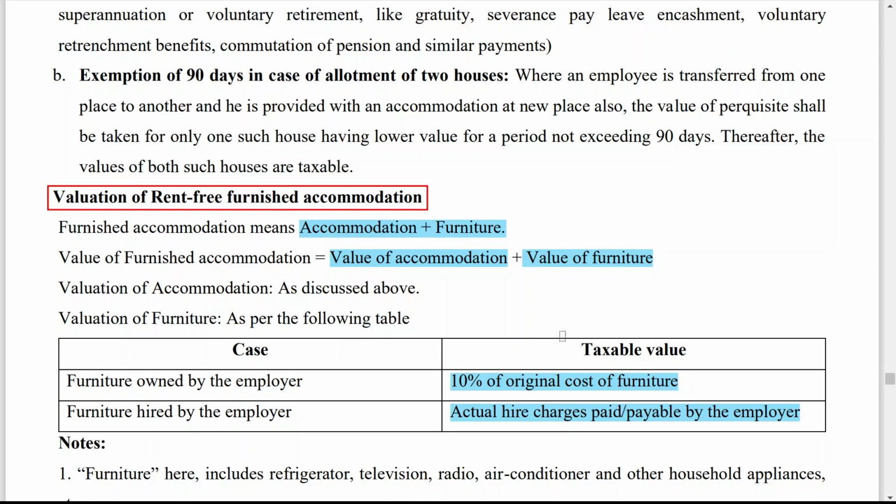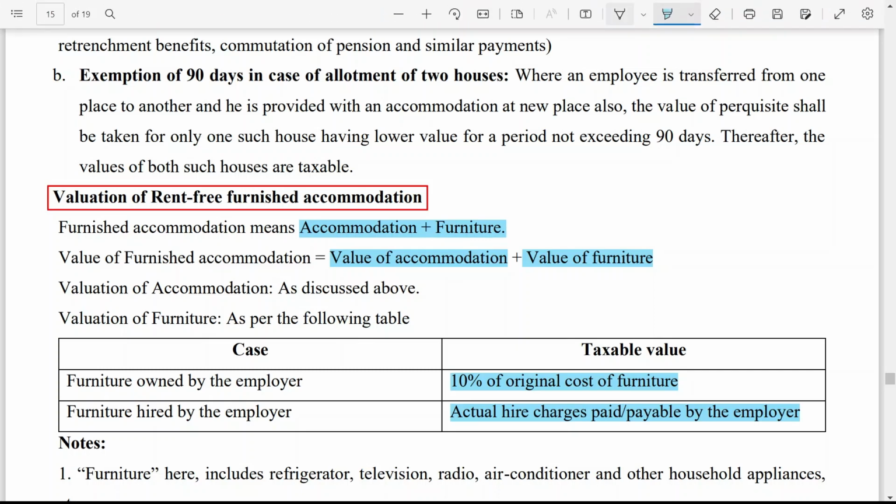Let us say the fifth person is living in Mumbai, and the perquisite value according to 15% is, let us say, 50,000. Now the value of furniture is, let us say, 10,000. So what is the total value of rent-free furnished accommodation? Here, the total value is 60,000. So that you have to consider. Very simple this way. If furniture is also provided along with the accommodation, then you add the value of furniture to your previous calculation, and you can find out the value.